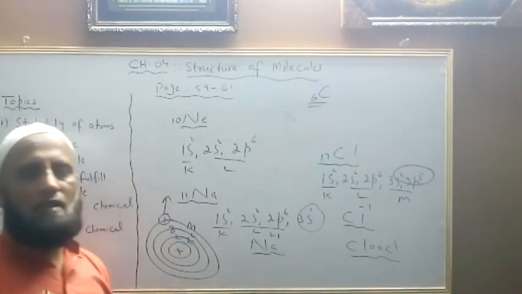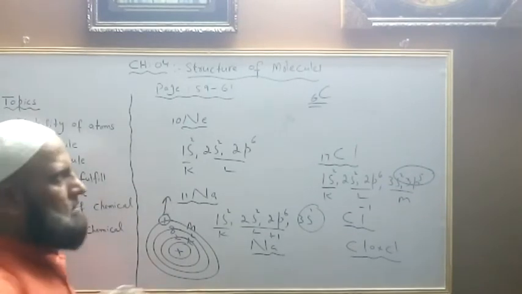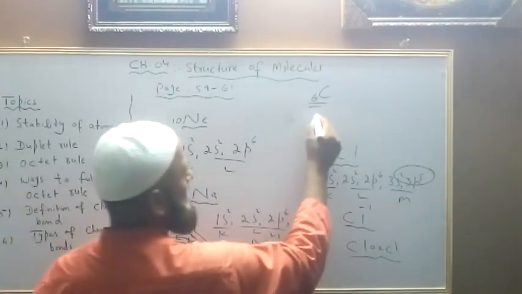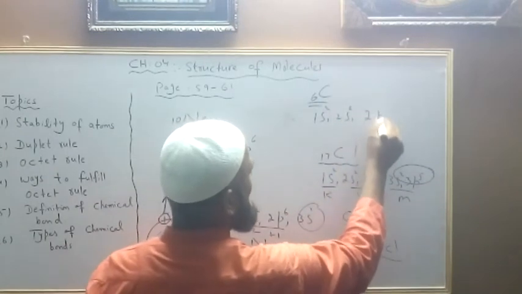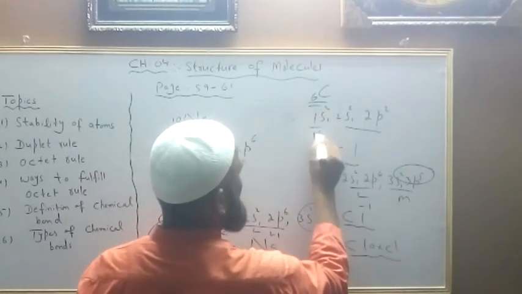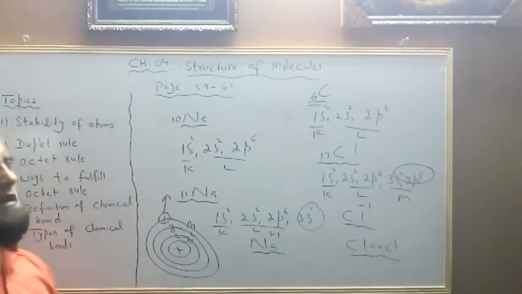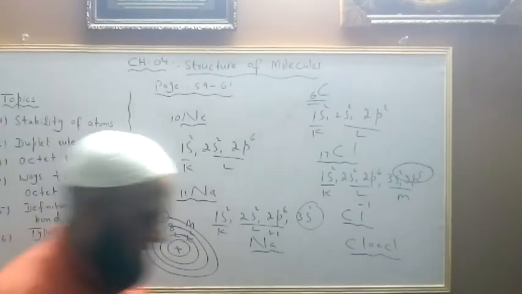One atom can only lose or gain up to 2 electrons, or in some cases 3 electrons, but not more than 3. So with 1s2, 2s2, 2p2, carbon will share 4 electrons. Carbon, group number 14, these elements prefer to share electrons.